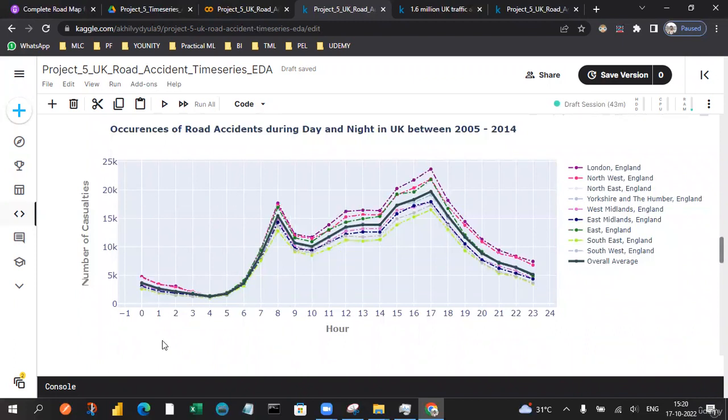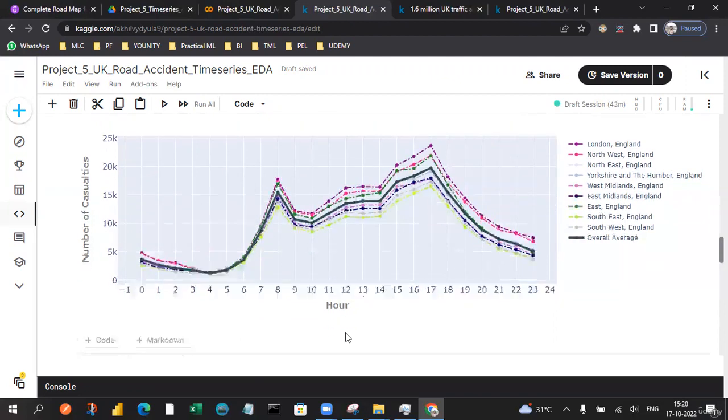At that time we don't have that many casualties. The number of accidents is very low compared to all these cases. So only in the evening period did we have too many accident cases, from afternoon to evening.